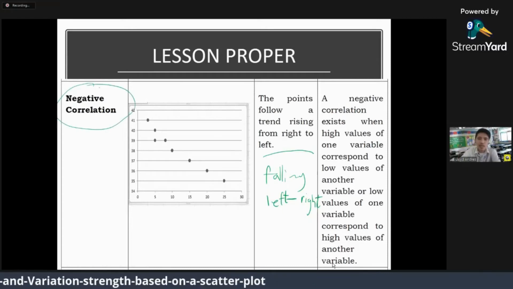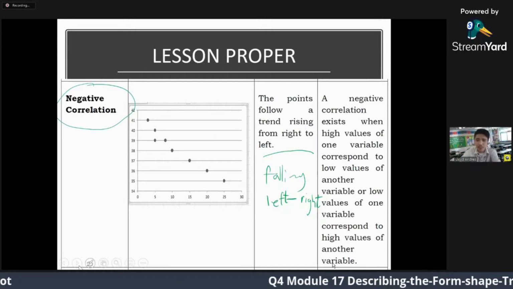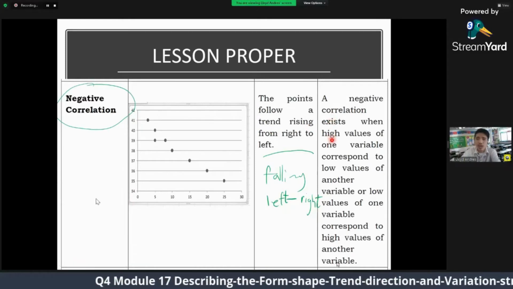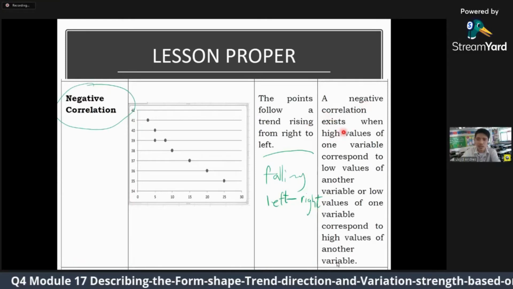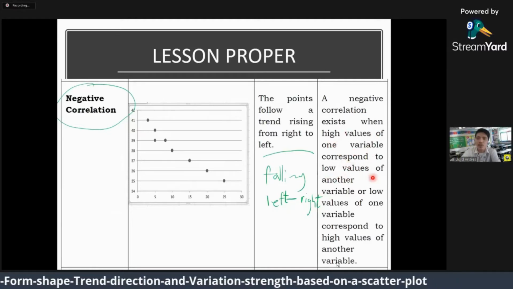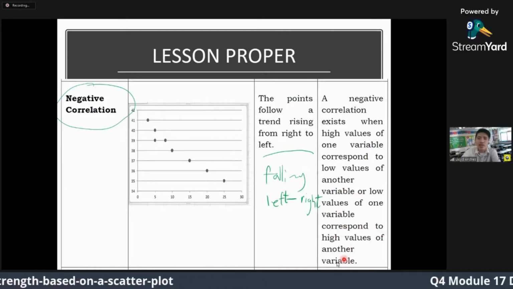Then, what about kung given ka og table of values? A negative correlation exists when high values of one variable correspond to the low values of another variable, or ang low values of one variable correspond to the high values of another variable.